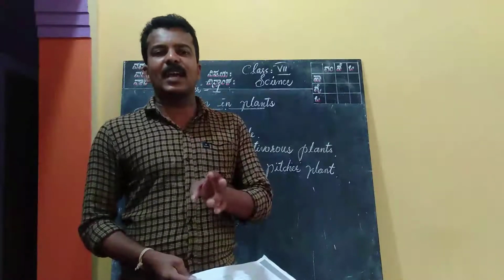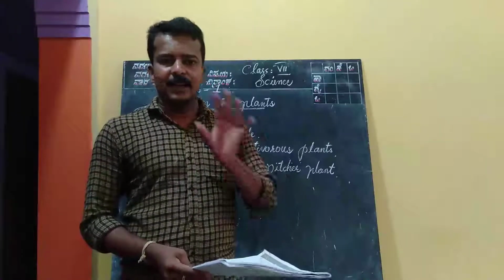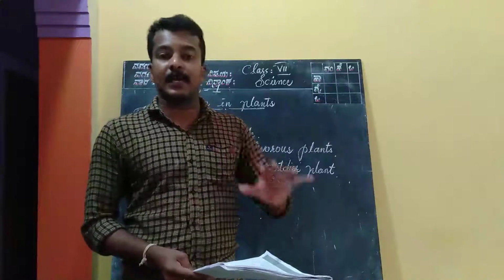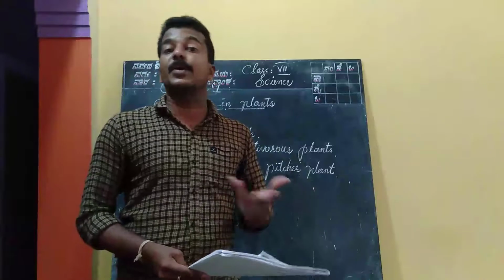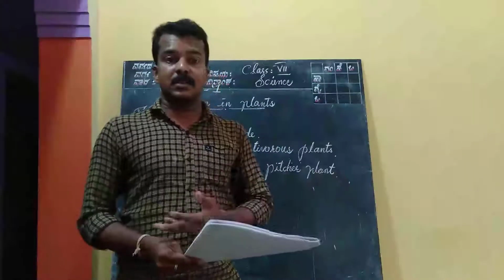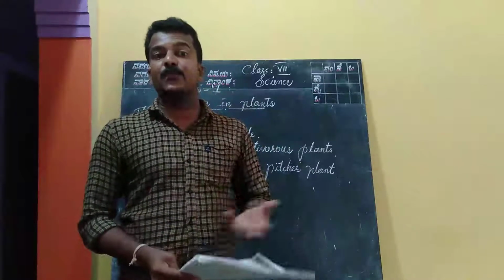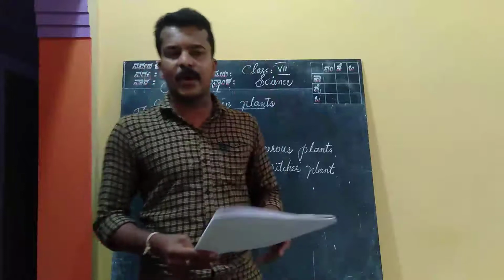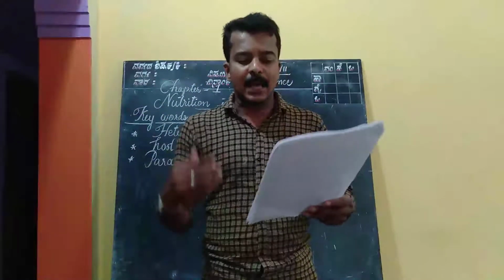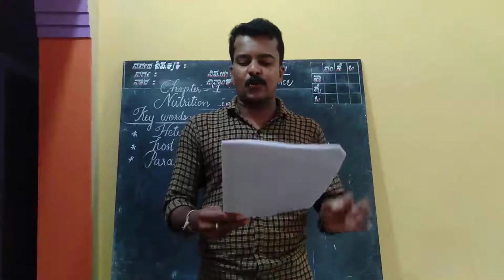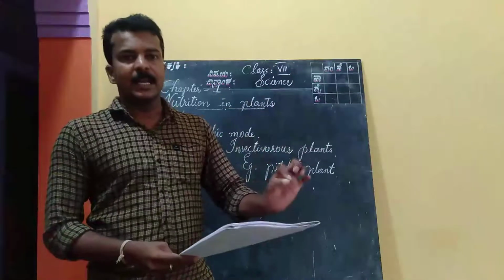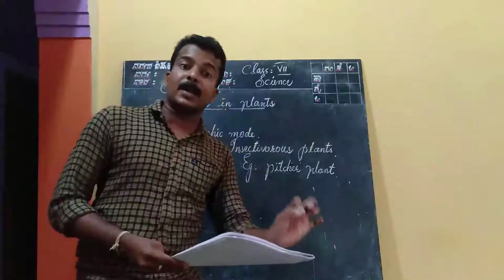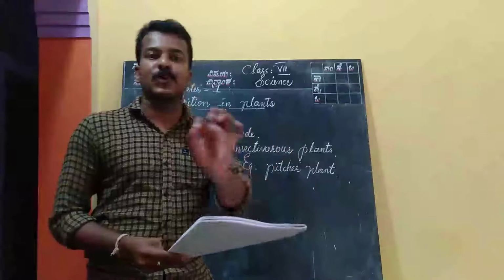If chlorophyll is not there in the plant, definitely they cannot synthesize food through photosynthesis. Then how do they get all the nutrients they need for growth? That is what we are going to discuss. They cannot synthesize food for themselves.